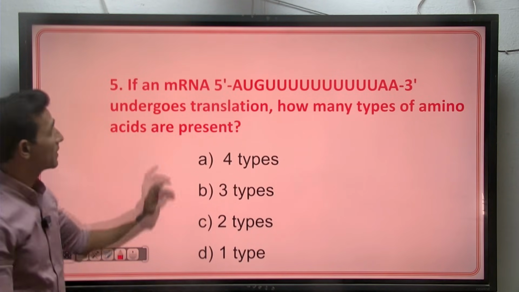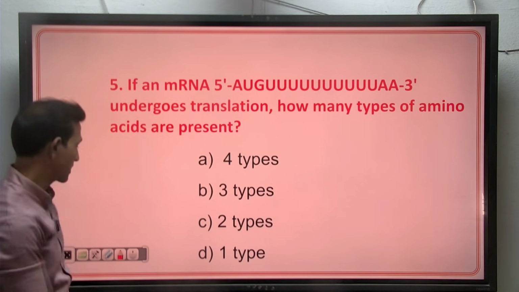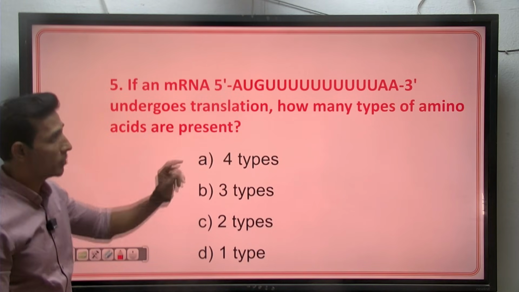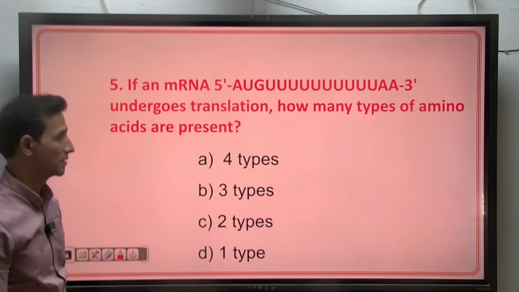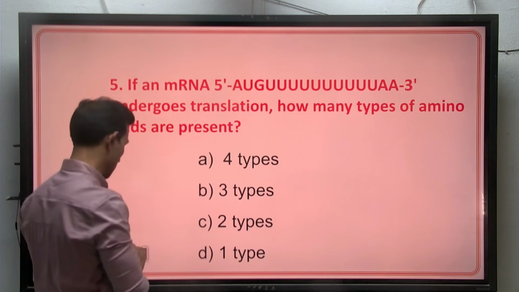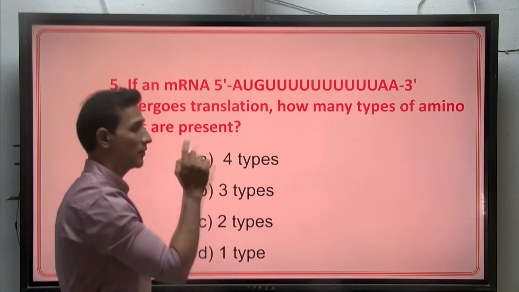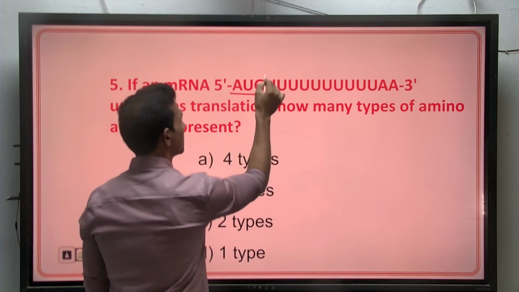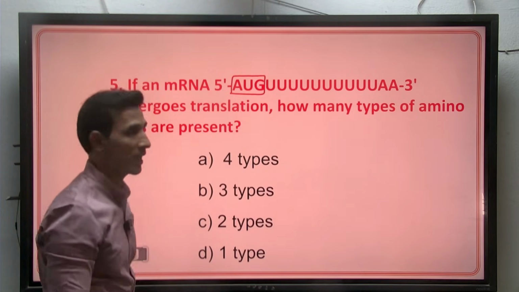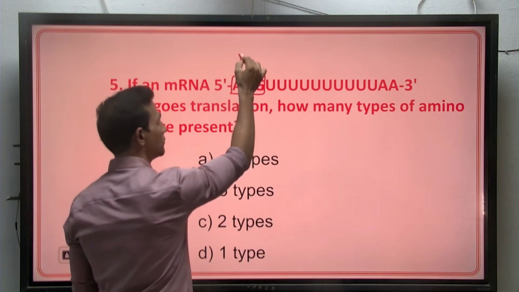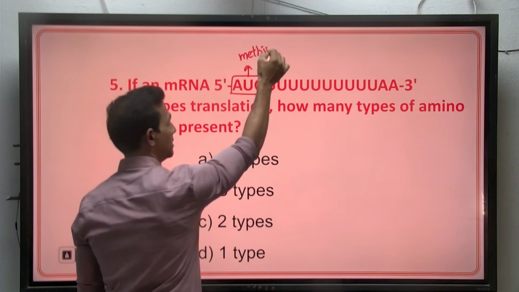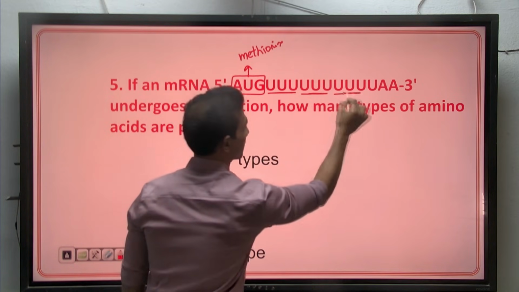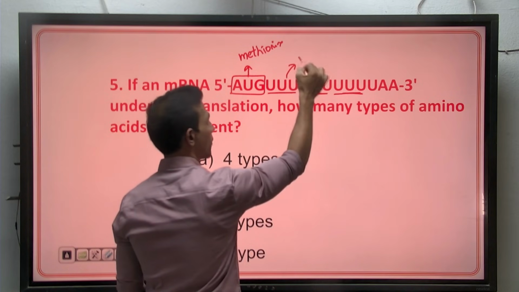Next question. In mRNA, which runs from 5' to 3' direction, in translation, how many types of amino acids are present? If you want to find out the amino acids, we know the genetic code is triplet, read in the form of 3 nucleotides. The first one codes for methionine, and the next 3 are all the same, so these will code for phenylalanine.